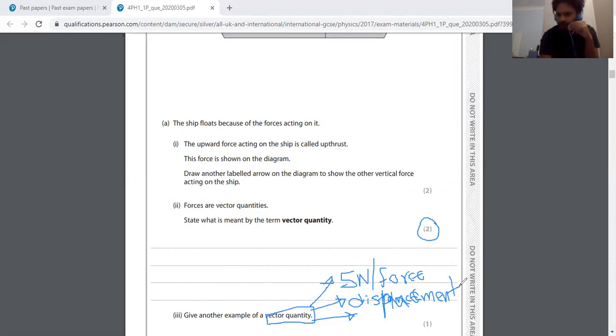Displacement and distance are two different words. Displacement is a vector quantity and distance is a scalar quantity. Displacement divided by time is velocity, so that is also a vector quantity. From this list, any one you can write as an answer, and you get 1 mark for this question.